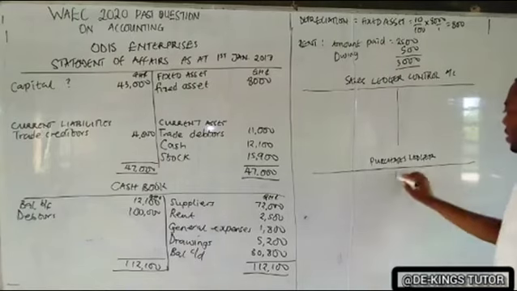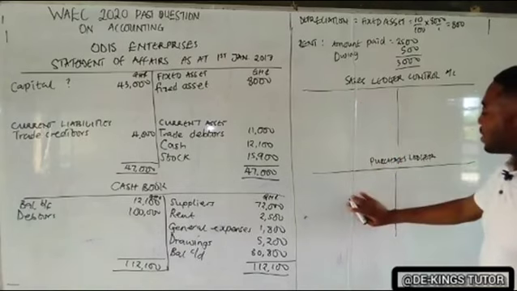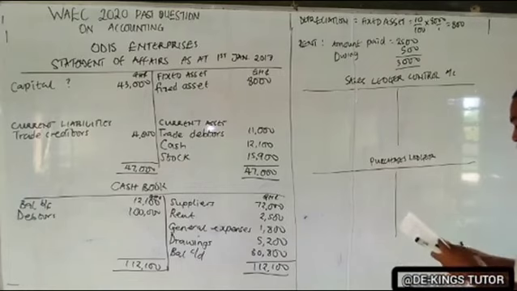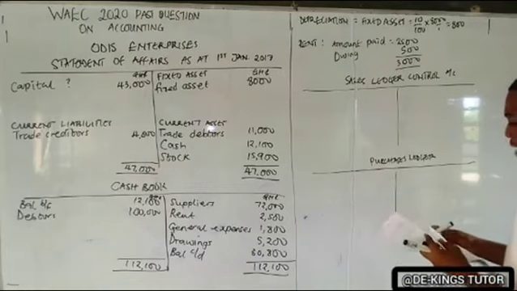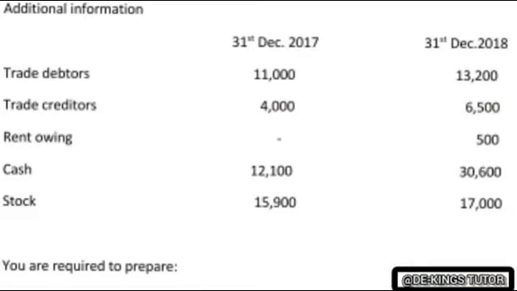The sales ledger is used to get the sales, while the purchases ledger will be used to get the purchases.